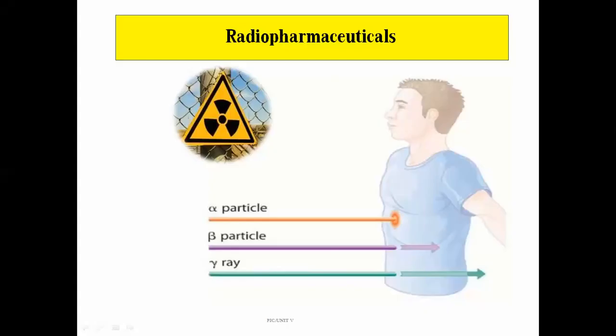Today we are going to start unit number 5, a topic related to radiopharmaceuticals. What is basically radiopharmaceuticals? It is a branch of science which deals with the study of radioactive substances. These are used as medicines, they are used everywhere, and they are also used as a diagnostic tool.